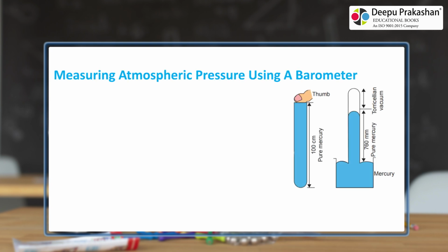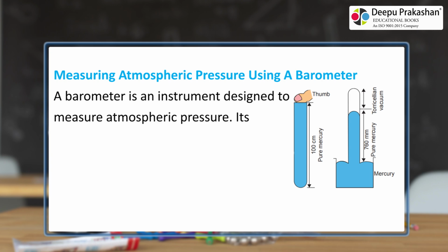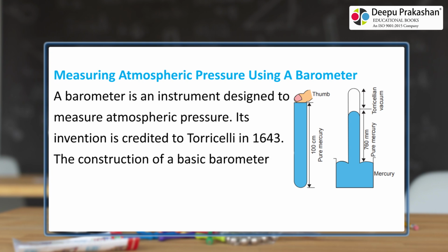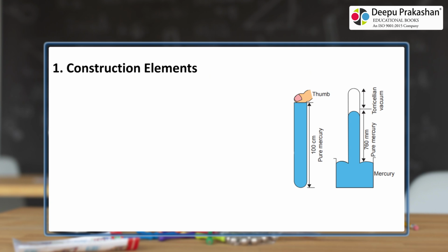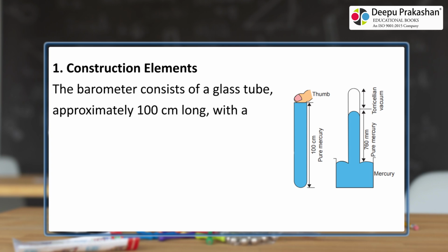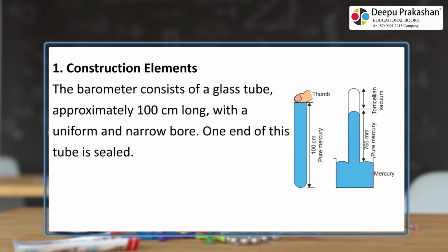Measuring atmospheric pressure using a barometer. A barometer is an instrument designed to measure atmospheric pressure. Its invention is credited to Torricelli in 1643. The construction of a basic barometer involves the following components and steps. Construction elements. The barometer consists of a glass tube, approximately 100 centimeters long, with a uniform and narrow bore. One end of this tube is sealed.